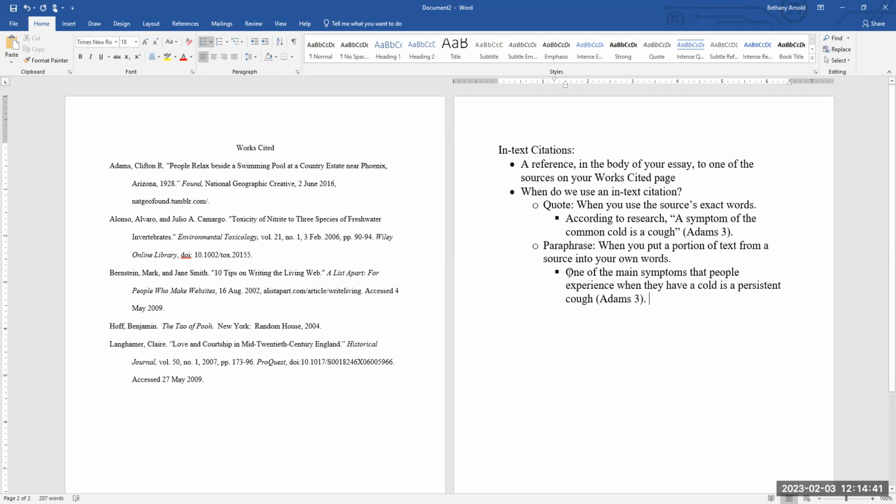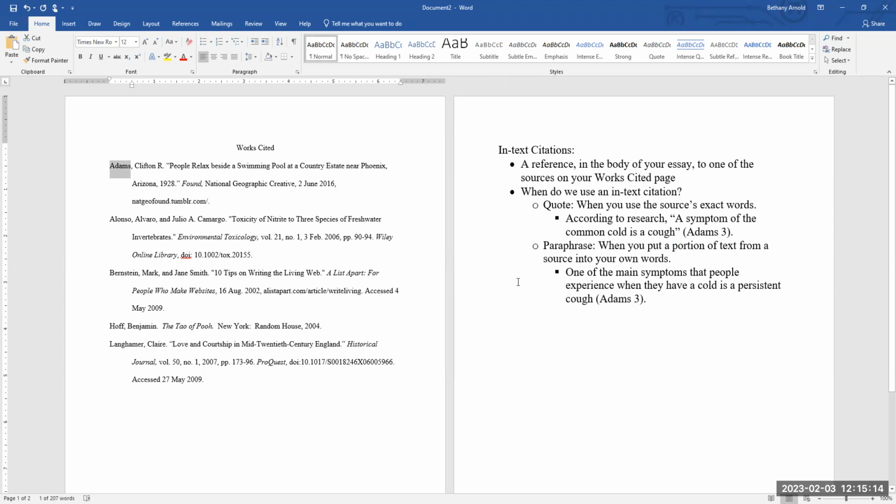So you'll notice a paraphrase is not enclosed in quotation marks, but I do still have this, which is an in-text citation afterwards. And what that tells my audience is that this sentence, I have put in my own words, but the ideas came from this source. Now, what you're going to see as we discuss in-text citations is that there's always a correlation between the in-text citation and what's on the works cited page. So this would correlate to this.